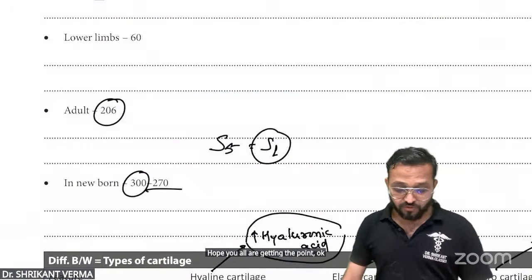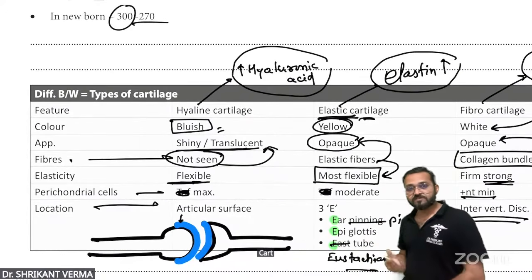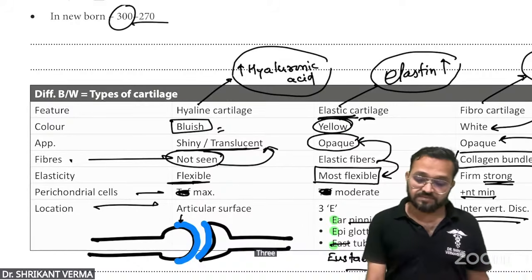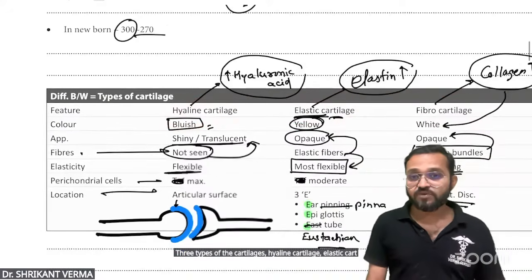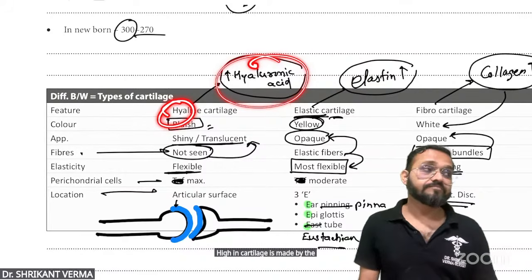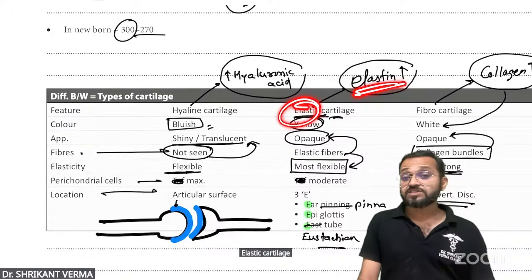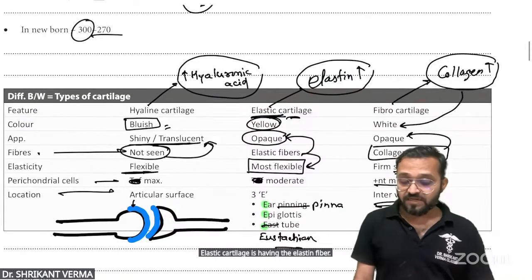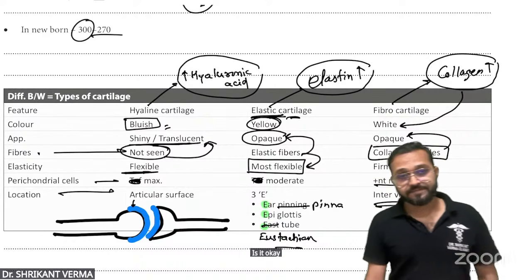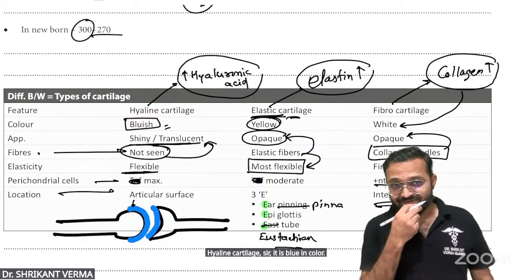Okay. Now look, after all this, we are looking at the cartilages. After the bones, we are looking at the cartilages. Okay. So try to catch three types of cartilages: hyaline cartilage, elastic cartilage, and fibrocartilage. Hyaline cartilage is made by hyaluronic acid. That's why hyaline cartilage. Elastic cartilage has elastin fibers. And fibrocartilage has collagen. Is it okay? Clear?